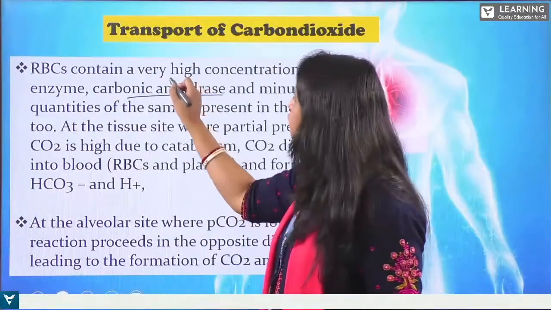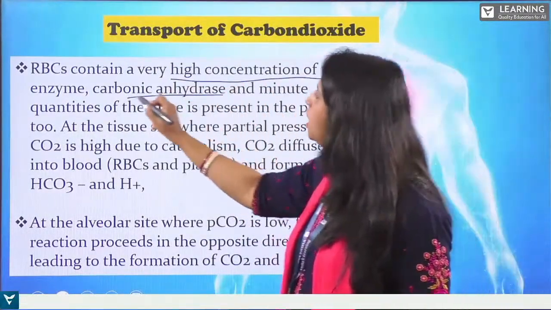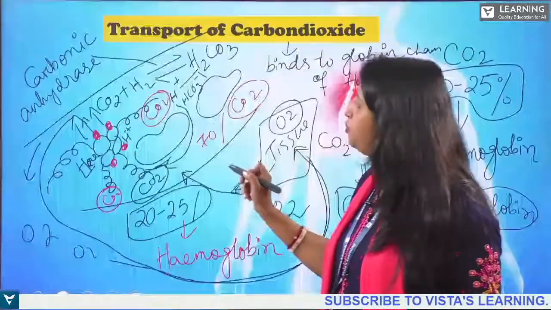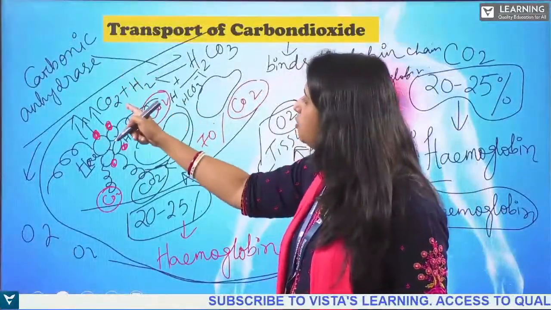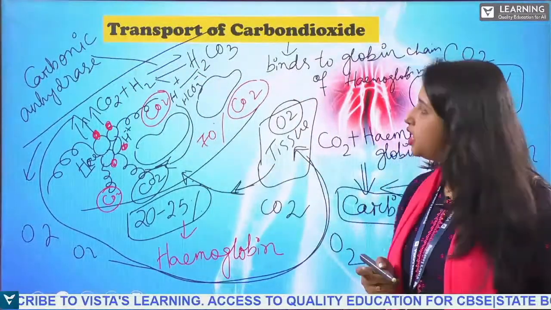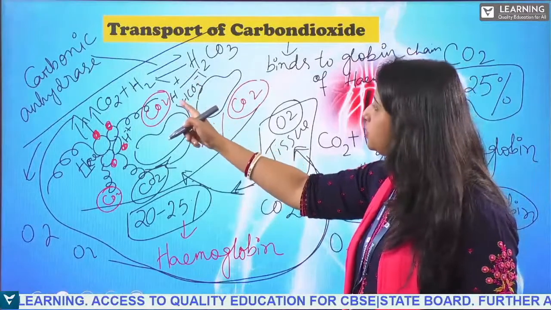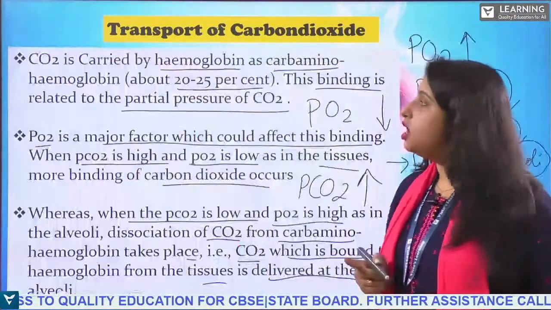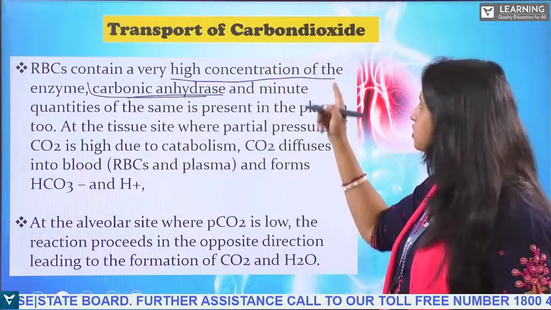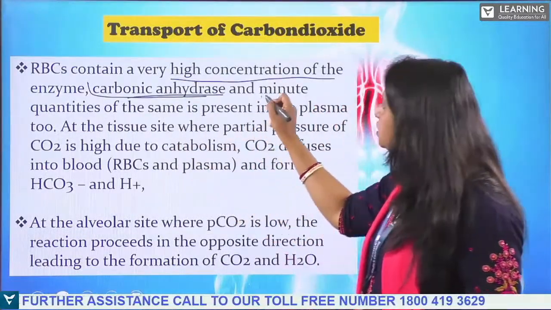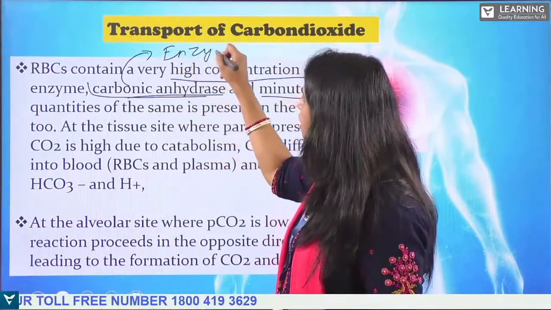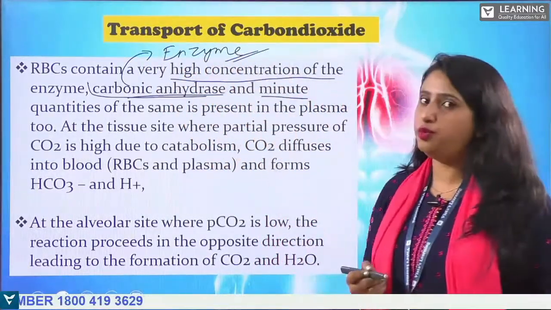So RBCs contain a very high concentration of an enzyme called carbonic anhydrase. As you have seen, with the help of this carbonic anhydrase enzyme, carbon dioxide is converted into carbonic acid. Further, the carbonic acid releases hydrogen ions and bicarbonate during the transportation of carbon dioxide. This is the enzyme; carbonic anhydrase is the enzyme, remember.